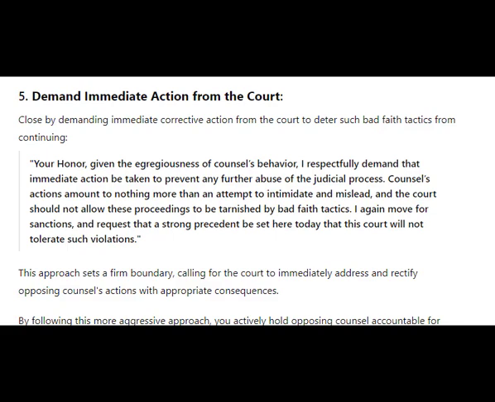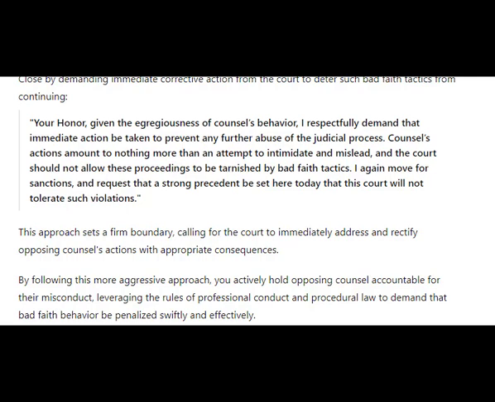Your Honor, given the egregiousness of counsel's behavior, I respectfully demand that immediate action be taken to prevent any further abuse of the judicial process. Counsel's actions amount to nothing more than an attempt to intimidate and mislead, and the court should not allow these proceedings to be tarnished by bad faith tactics. I again move for sanctions and request that a strong precedent be set here today that this court will not tolerate such violations. This approach sets a firm boundary, calling for the court to immediately address and rectify opposing counsel's actions with appropriate consequences.